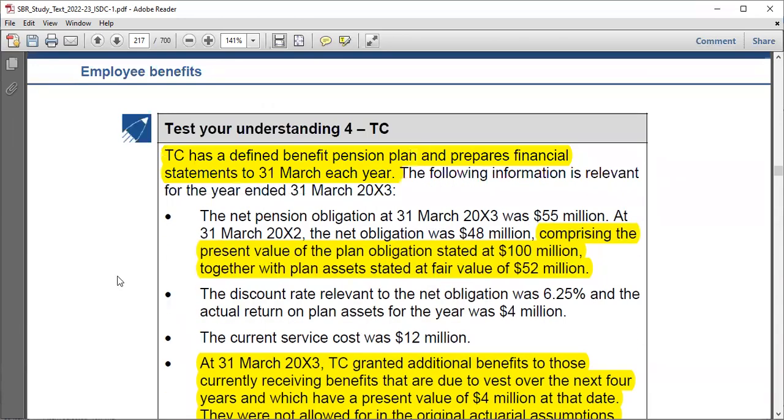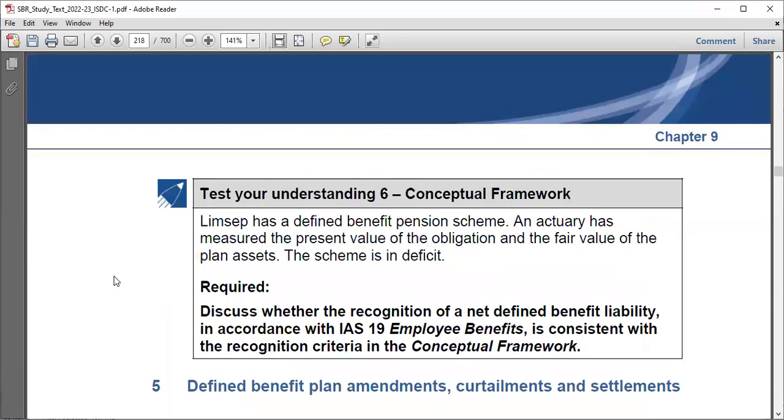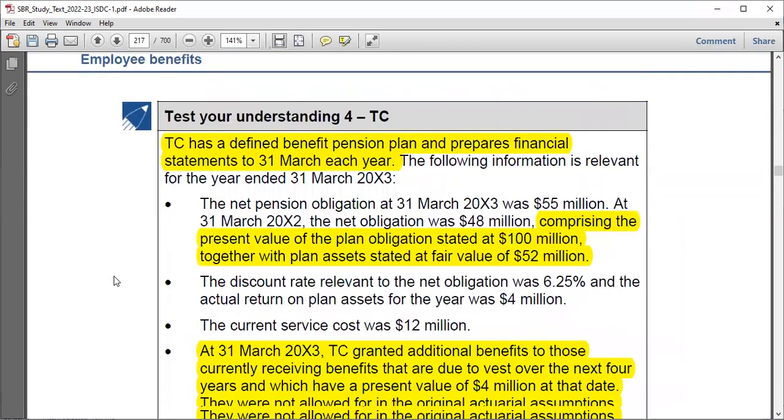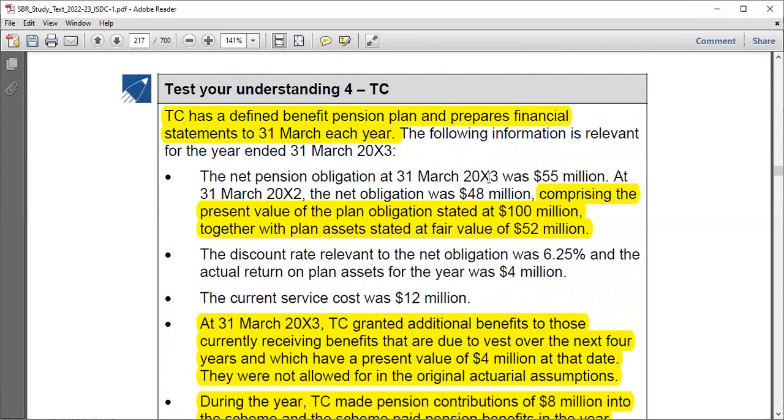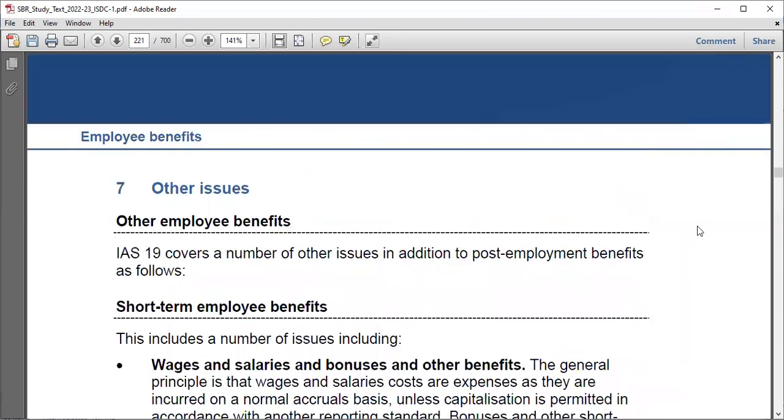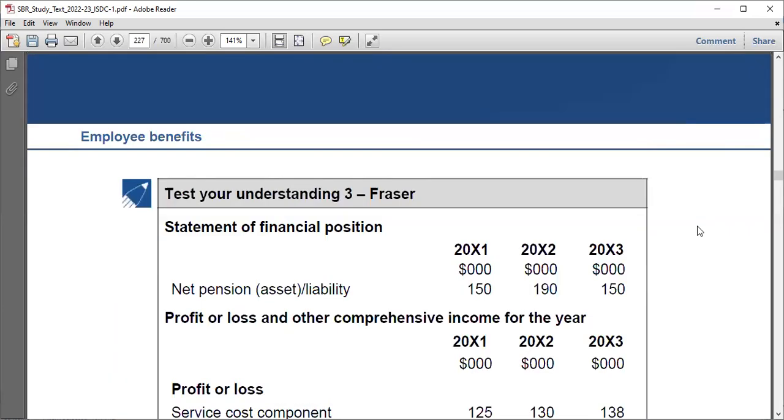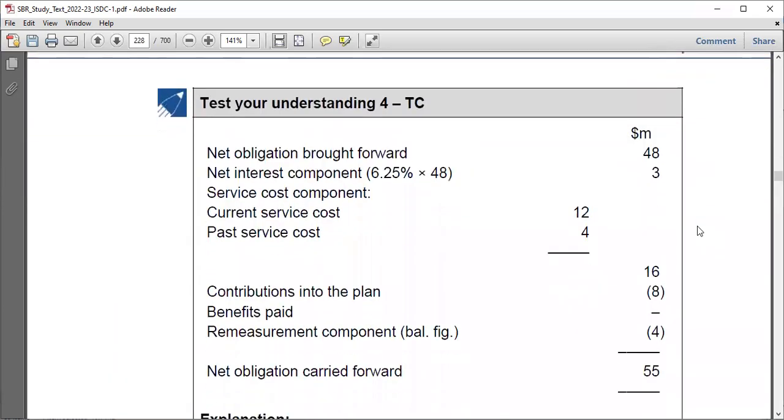Then now let's go to test understanding number 4. So number 4, let's just remember the plan obligation at the end was 55 and at the beginning it was 48. And we are given the assets here, 100, liabilities 100 and assets 52. Okay, let's go to number 4. Here it is. Now as usual, I tell you that you start with the opening balance, net obligation brought forward, liabilities have exceeded assets.